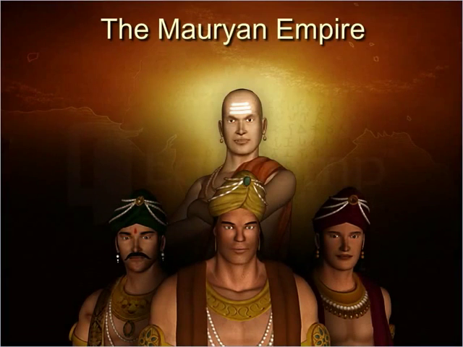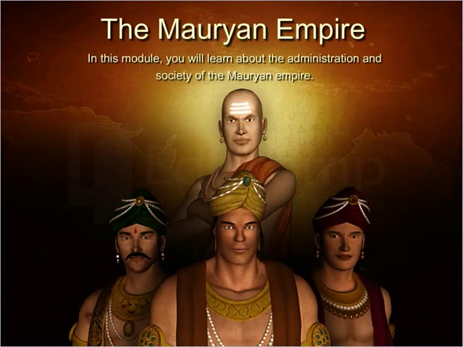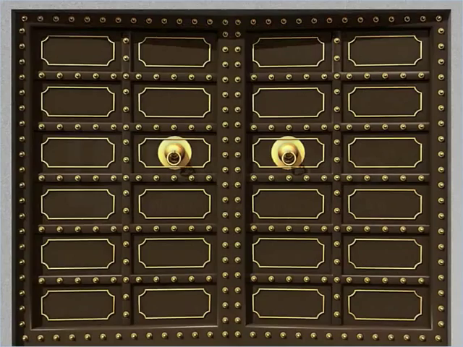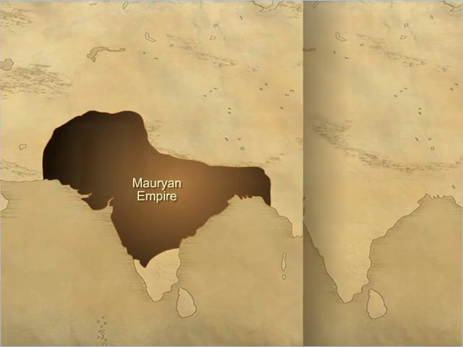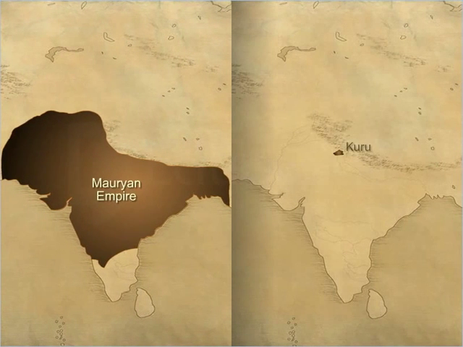The Mauryan Empire. In this module, you'll learn about the administration and society of the Mauryan Empire. The Mauryan Empire was India's first indigenous empire to cover vast territories of the Indian subcontinent, unlike previous kingdoms which covered only small territories of the Indian subcontinent.